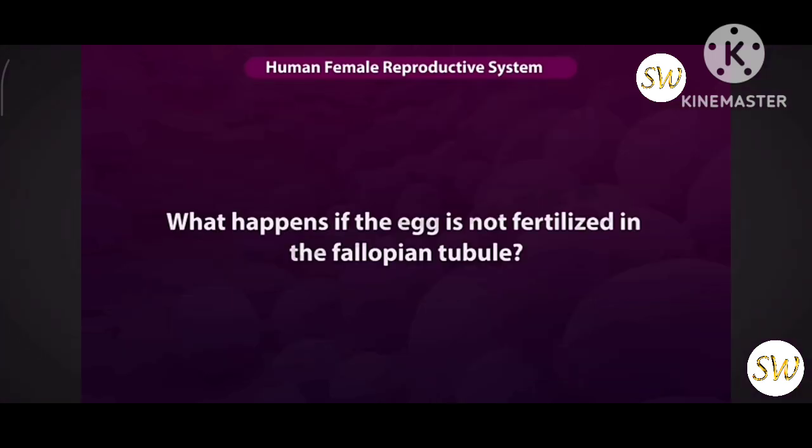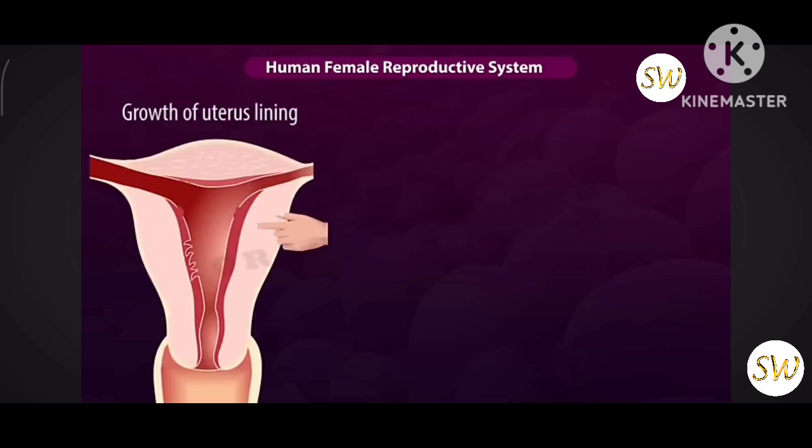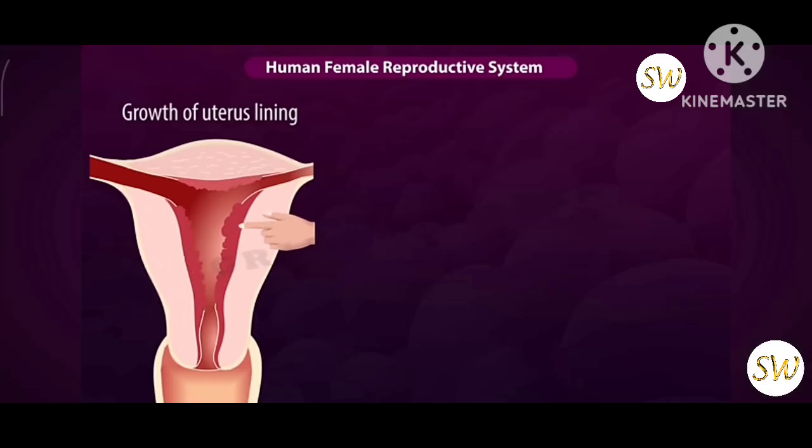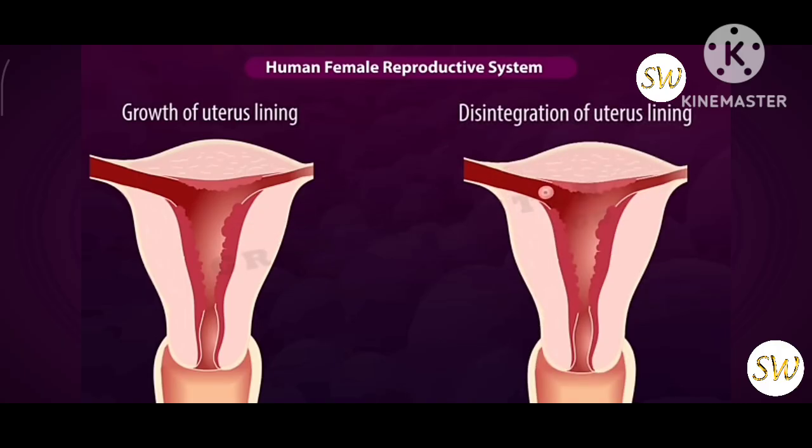What happens if the egg is not fertilized in the fallopian tube? Every month, the walls of the uterus get lined by blood vessels and tissues in anticipation of an embryo. If the egg is not fertilized and the embryo is not formed, then the unfertilized egg lives for 1 day. After that, the egg gets dissolved and the tissues formed on the lining of the uterus, along with the blood, slowly break and are expelled out through the vagina.